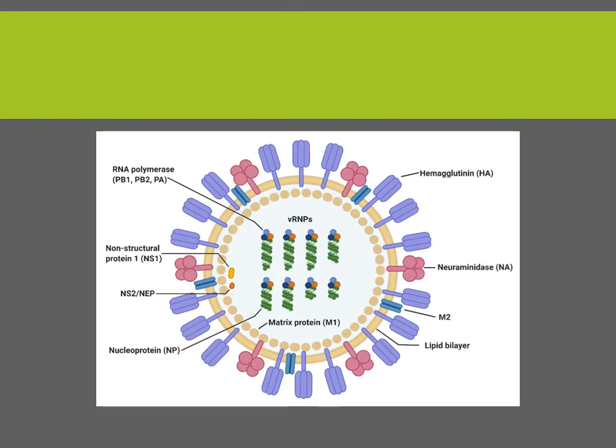Sometimes it can be put as a model in your viva, grand viva, where the structure of this virus can be asked. The morphology can be asked in the long question of influenza virus, so you should know the structure. And whenever influenza comes to your mind, hemagglutinin and neuraminidase should strike your mind immediately, as these are the peculiar points of this virus. Here you can easily see non-structural proteins are there, nucleoprotein is there, matrix protein is there.